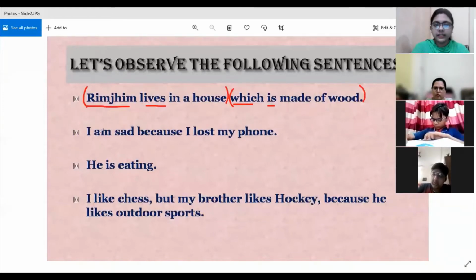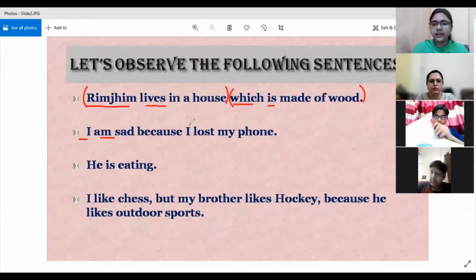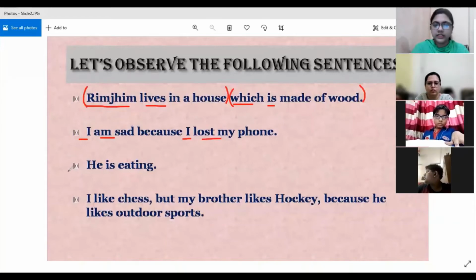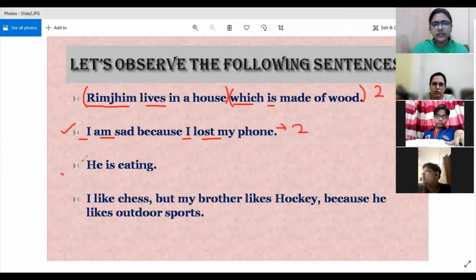Then again in the second sentence, I am sad because I lost my phone. Here also, I is the subject and am is the finite verb. Again, I is the subject and lost is the finite verb. So in the second sentence there are two clauses, and in the first sentence also there are two clauses. In the third sentence, he is eating. He is the subject and is is the finite verb in this case. So there is just one clause present in this.